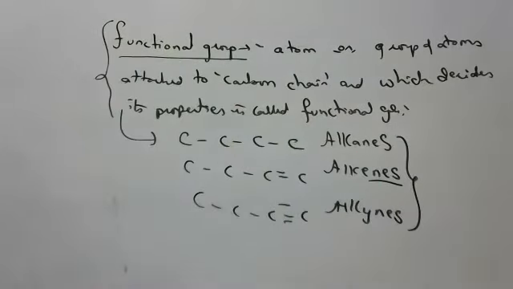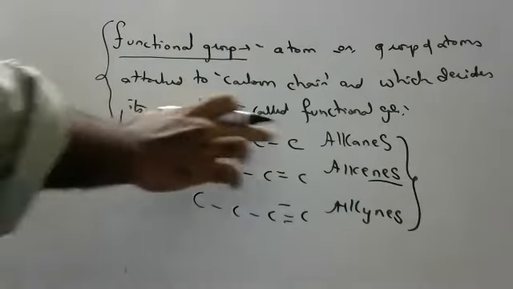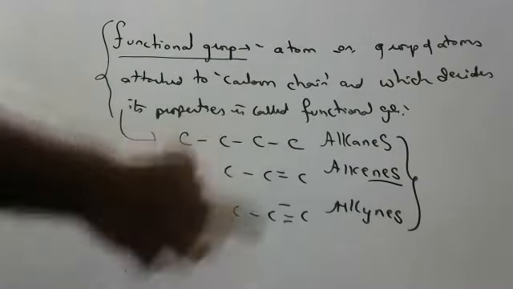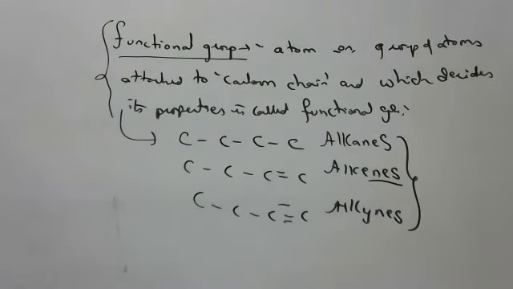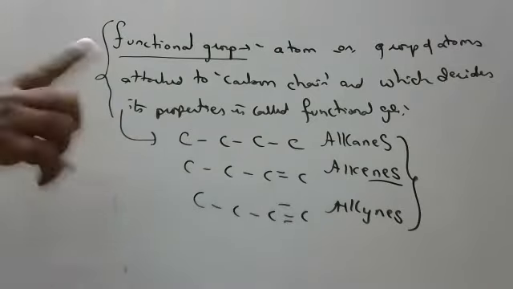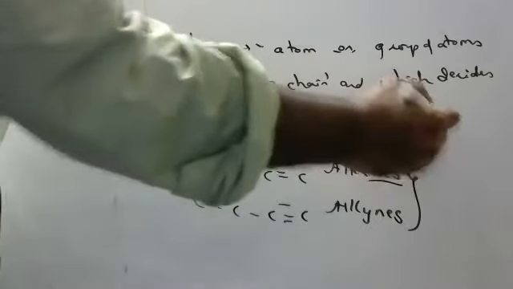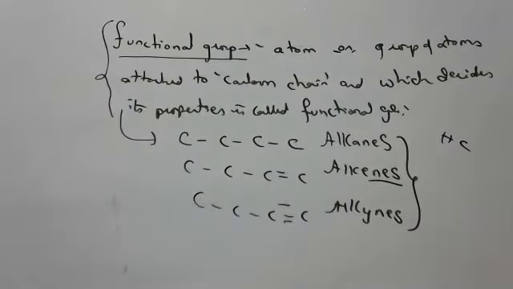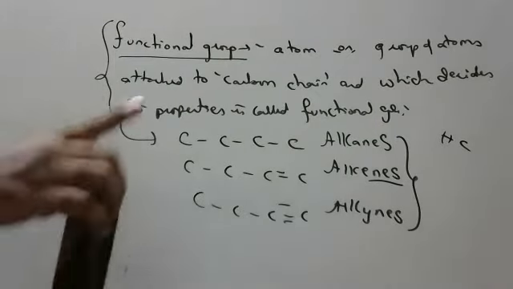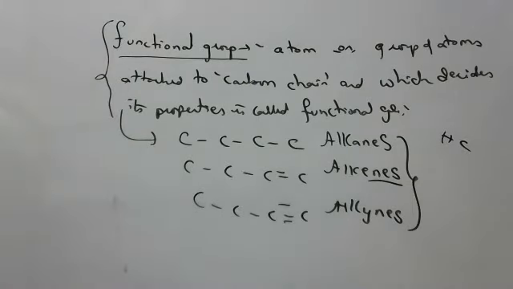These are important basic hydrocarbons. Tomorrow I'll discuss this in brief, children. Just remember, all single bonds means alkanes. One double bond at least is there. Sir, one only or many possible? Many are also possible, but if a minimum of one is there, it is called alkene, and if a minimum of one triple bond is there, alkynes. These are basic hydrocarbons. What is a hydrocarbon? Molecules which have hydrogen and carbon in them are called hydrocarbons. In organic chemistry, one of the branches is hydrocarbons, where only carbon and hydrogen will be there. If any other atoms are coming, like oxygen or chlorine, they are not called hydrocarbons.